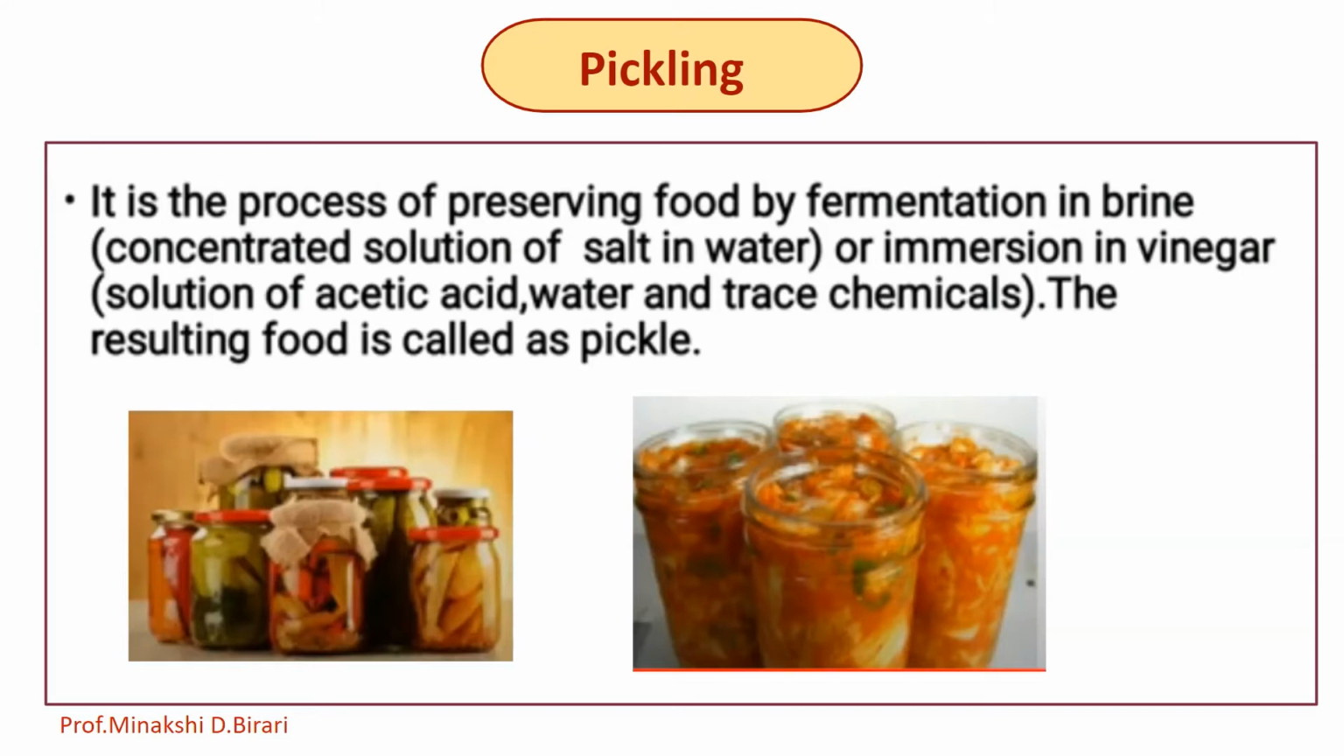In fermentation pickling, the food itself produces the preservation agent, in a process similar to lactic acid fermentation. It is the process of preserving food by fermentation in brine, a concentrated solution of salt in water, or immersion in vinegar, a solution of acetic acid, water and trace chemicals. The resulting food is called a pickle. So there are two types: chemical pickling and fermentation pickling.